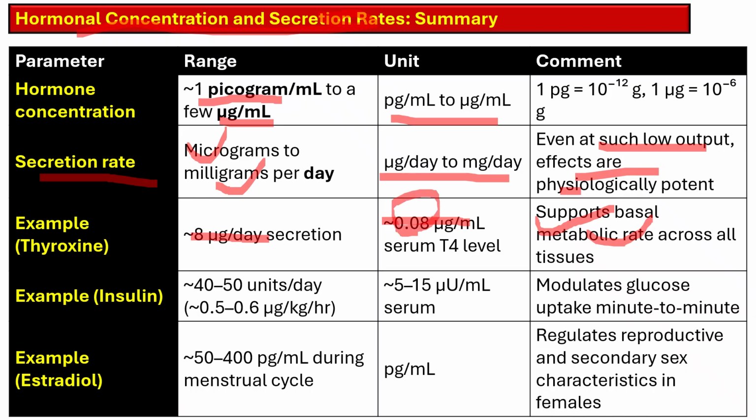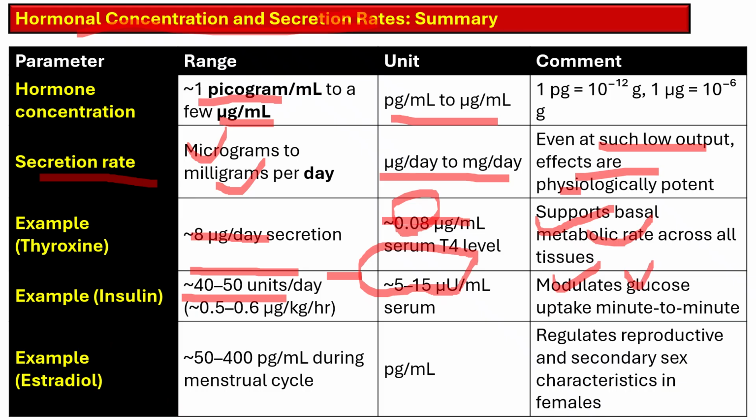Then insulin, that is about 40 to 50 units per day secreted, that is 0.5 to 0.6 microgram per kg per hour. Its level is 5 to 15 micro unit per ml of serum. It modulates glucose uptake minute to minute within the body.